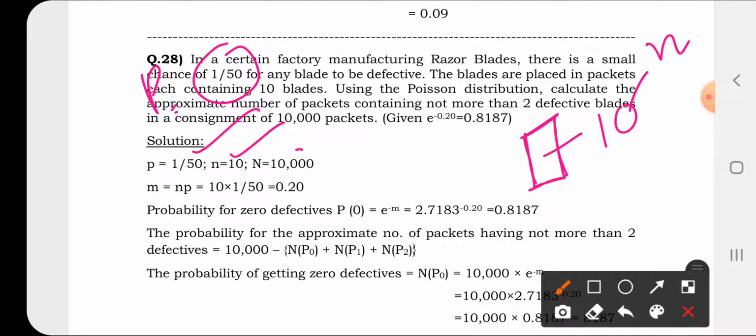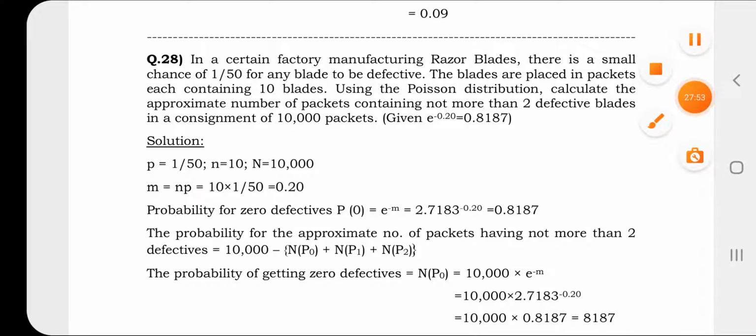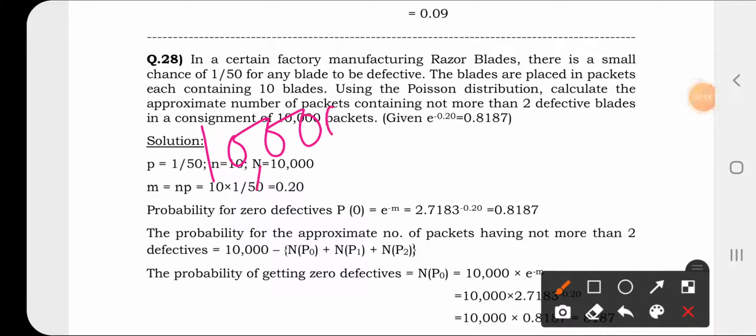Using the Poisson distribution, calculate the approximate number of packets containing not more than 2 defective. Not more than 2 defective means you have to find out how many packets do not have more than 2 defectives, that is, 0 defective, 1 defective or 2 defective, but not more than that. So from 10,000 packets, this is your capital N, you have to subtract P0.